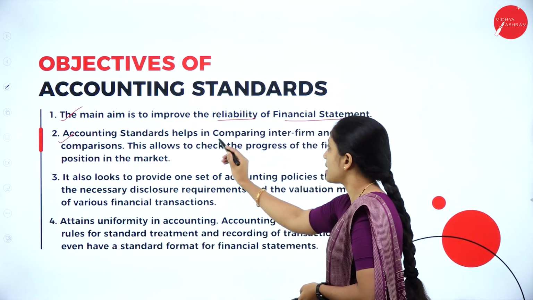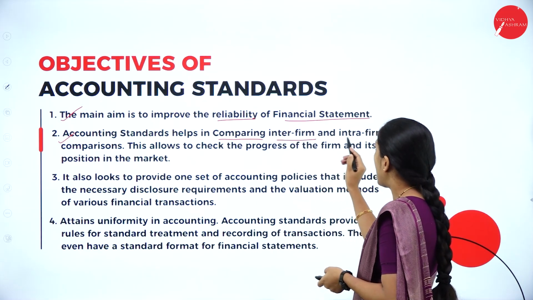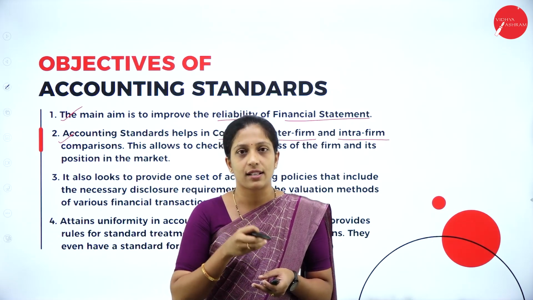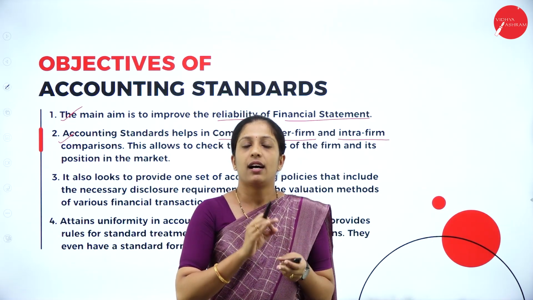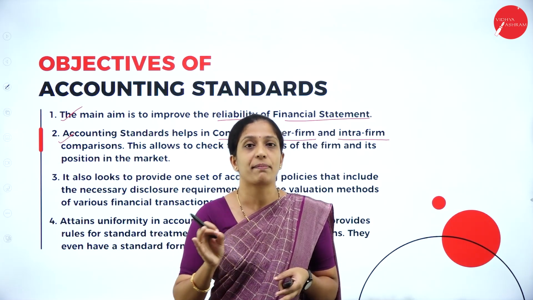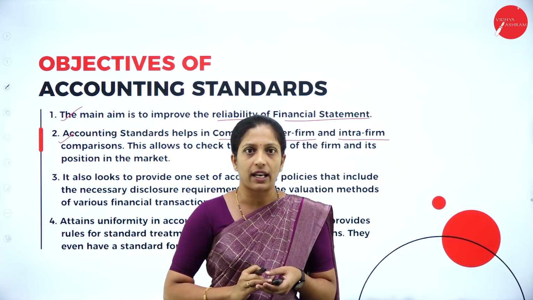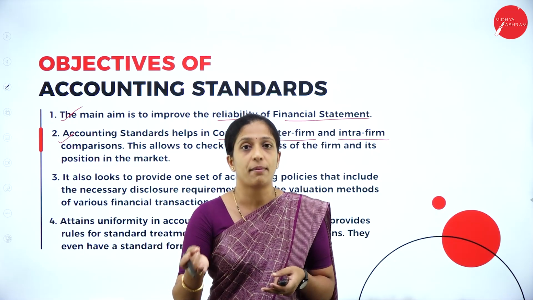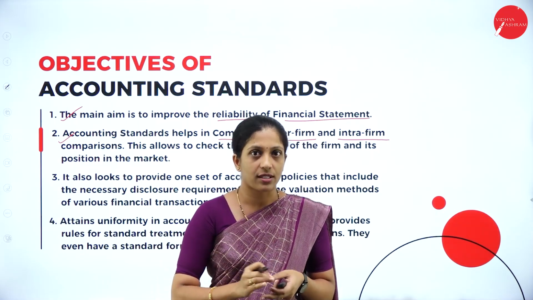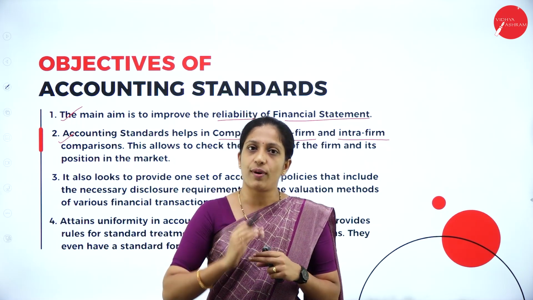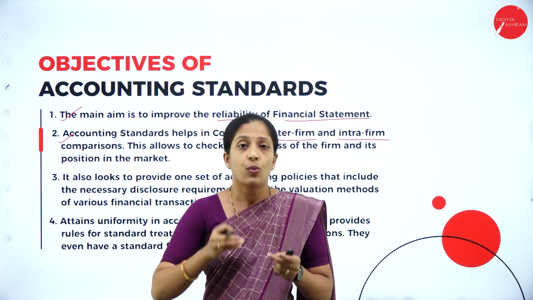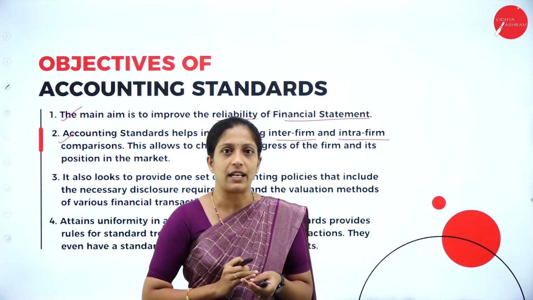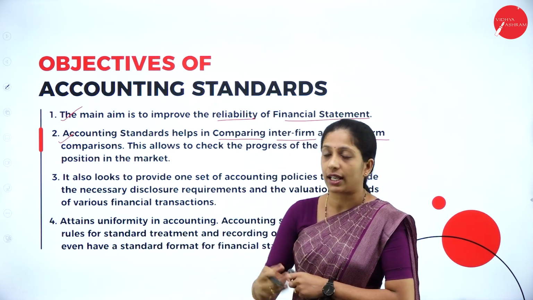The second one is that accounting standards help in comparing inter-firm as well as intra-firm. You are going to compare your accounting results. Suppose there are various departments, how are the departments actually working? When they are maintaining proper accounts, how does each and every department work? It may be your production department, your selling department, or your marketing department. That is one kind of comparison. The other is from one organization to another organization outside. What is your actual position when you compare in your market, when you compare to your competitor? So inter-firm and intra-firm comparison can also be made.